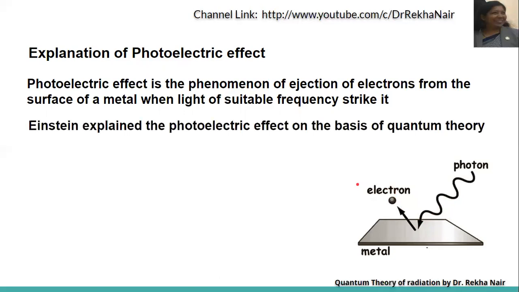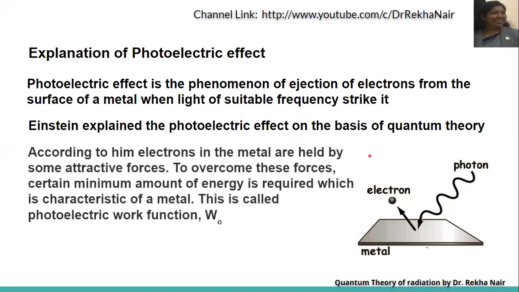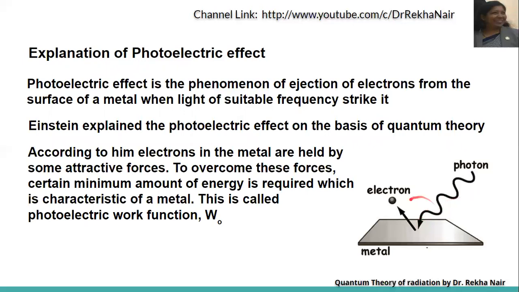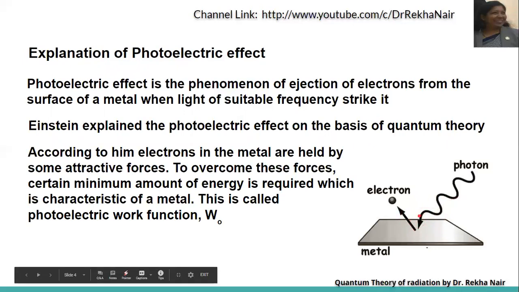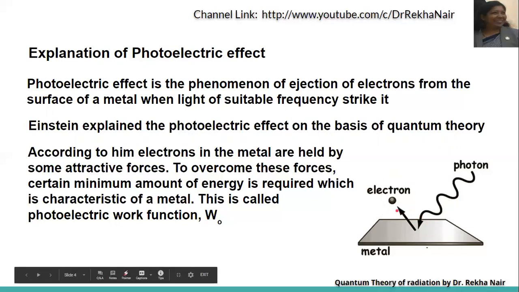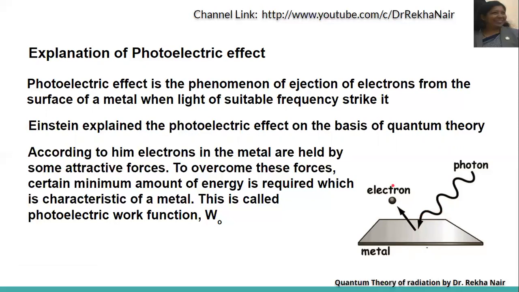Einstein explained the photoelectric effect on the basis of quantum theory. According to him, electrons in the metals are held by some attractive forces. To overcome these forces, it needs a certain minimum amount of energy, which depends upon the characteristics of the metal. This minimum energy, we call it the photoelectric work function, or W0. So we can say that this is the light photon, falling on the metal, and if it has energy equal to the photoelectric work function, then only can the electron be emitted.